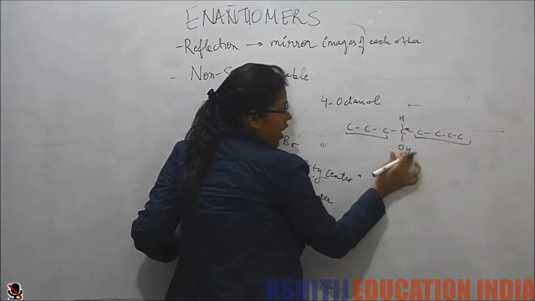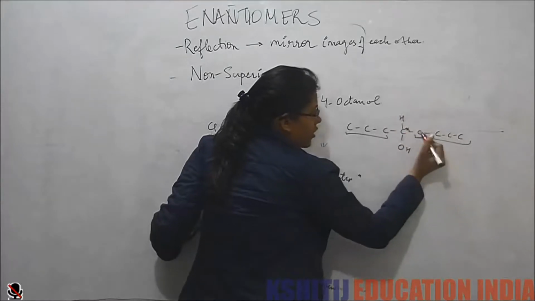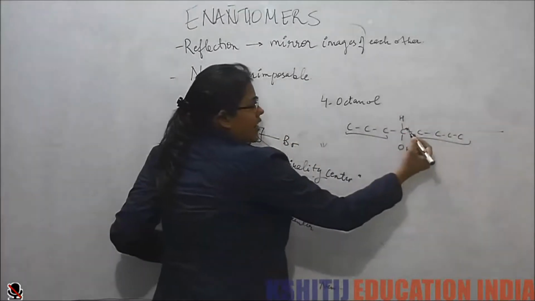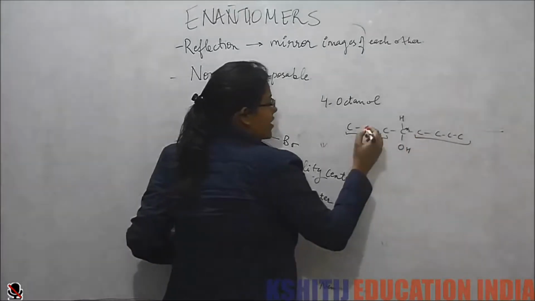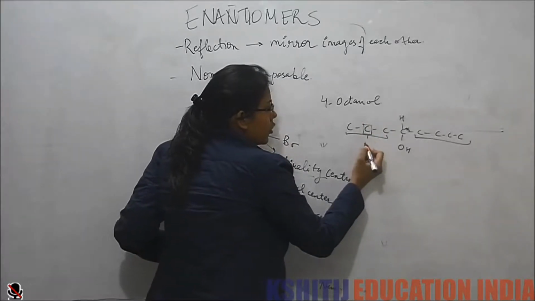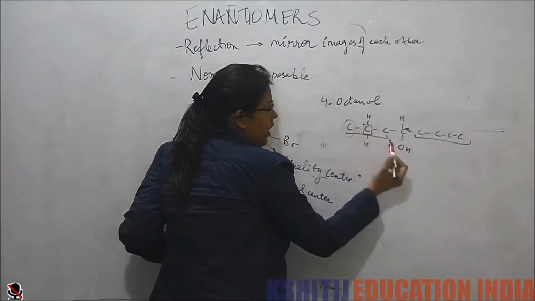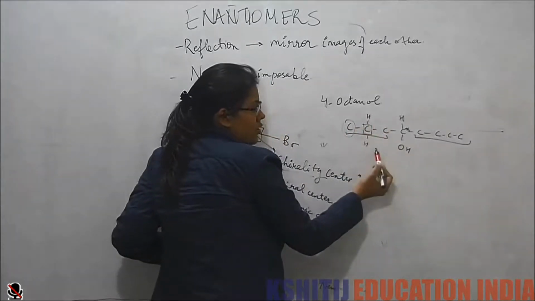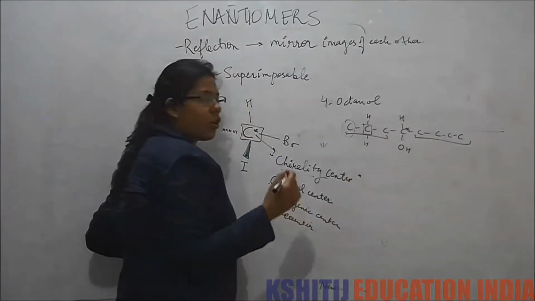This is a hydroxyl and that is a hydrogen. So this is a chiral center and we mark all the chiral centers by an asterisk. Now if I see some other carbon, this has 2 protons. Though this is a methyl group and this is a hexyl group, it has 2 hydrogen atoms. So this is not a chiral center.